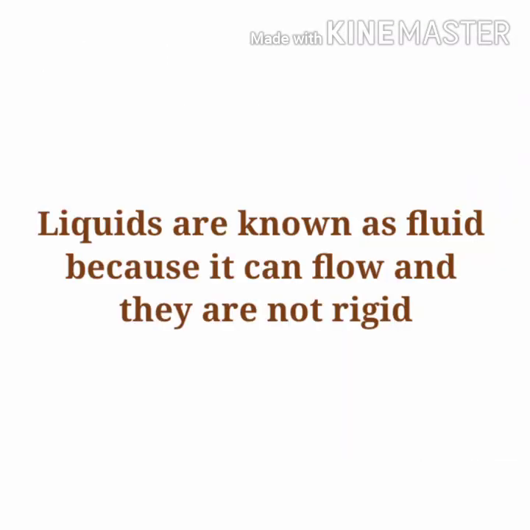There is no shape, so they are not rigid. Why are they not rigid? Because liquids flow and they can change their shape. There is no particular definite shape for the liquid. So this type of matter, we call it a fluid. Liquids are also known as fluids.